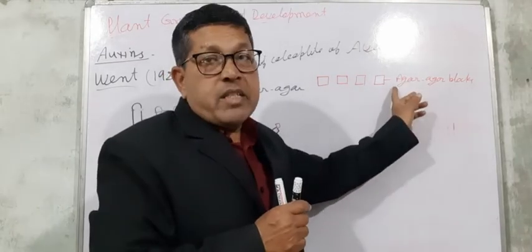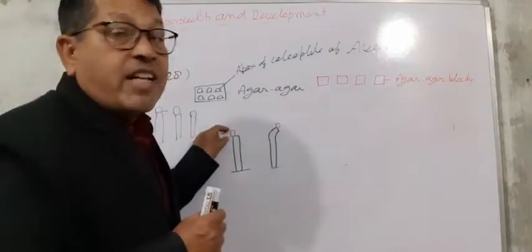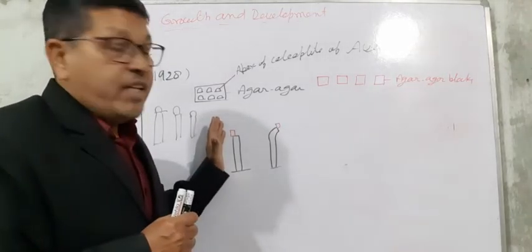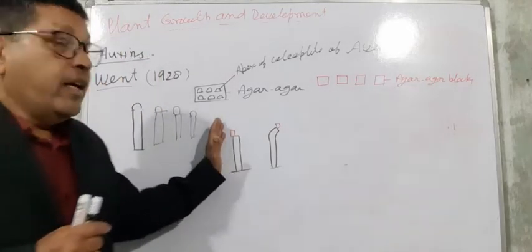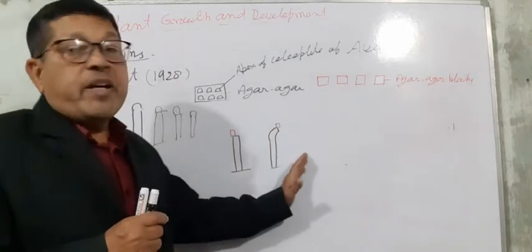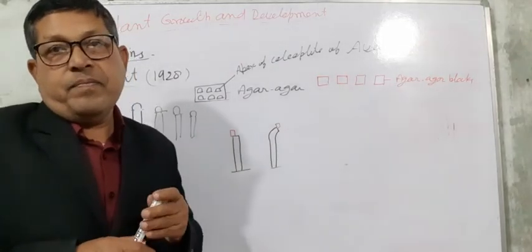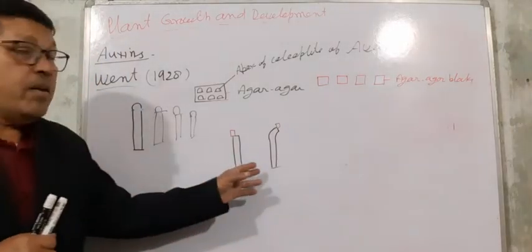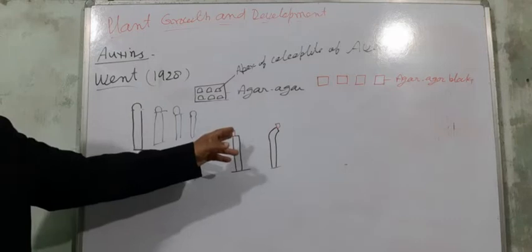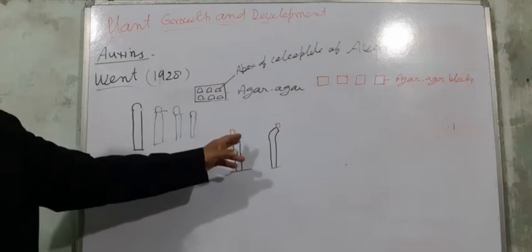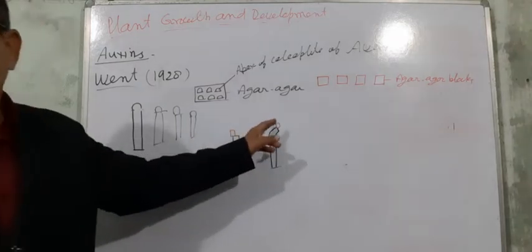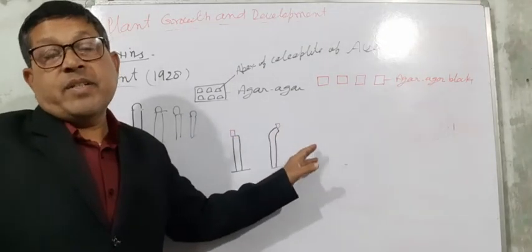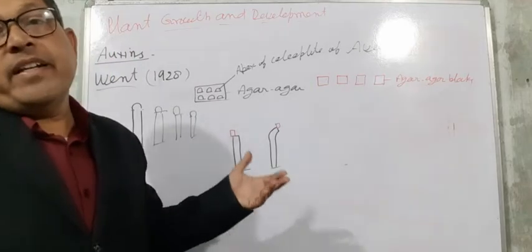These blocks are kept not in the middle but on one side, and transferred into the dark. After that, it was observed that it bends. Bending occurred.